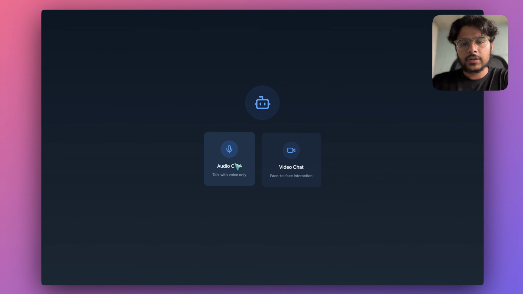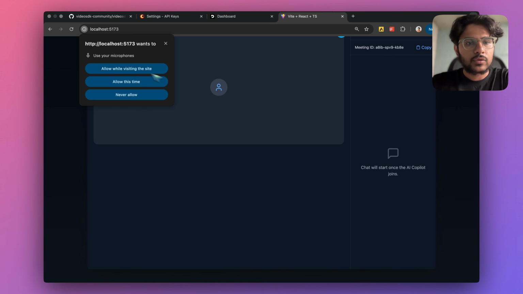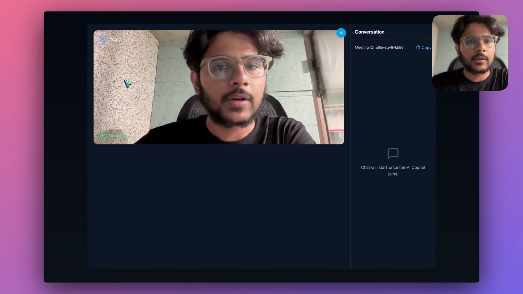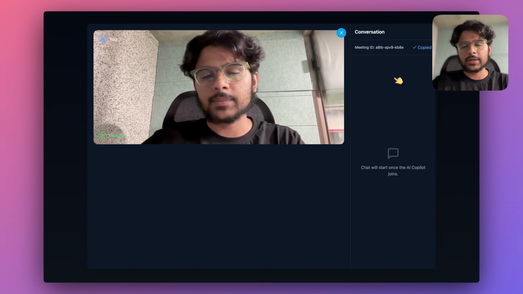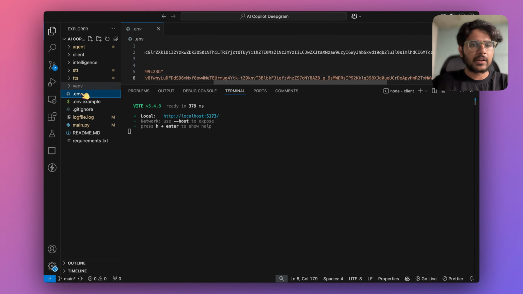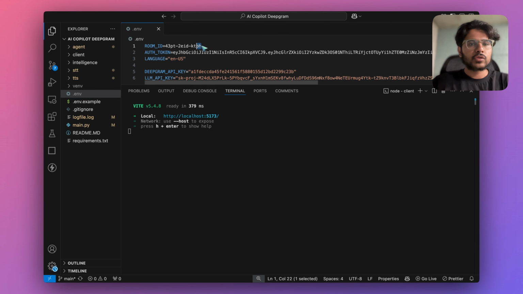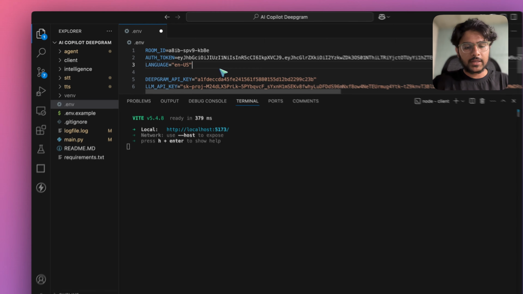Here you have two options. You can either start the meeting without giving access to your video stream, or you can give access to both your audio and video stream. So I have to give access to my microphone and also my camera. Alright, once that's done, what you need to do is copy this meeting ID, and you have to specify this meeting ID in this .env file so that Python can use it and join a bot to this meeting.